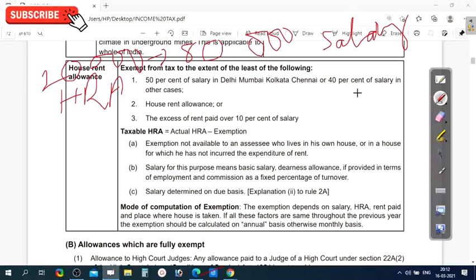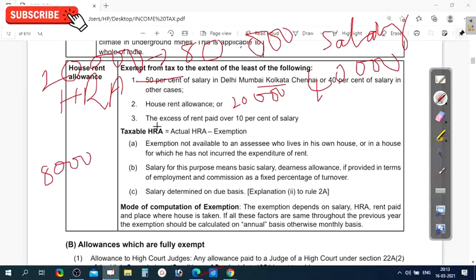See, he is living in Kolkata, so 50% of the salary, from 80,000, 50% is 40,000. And the actual house rent allowance received is 20,000, that is HRA. And the excess of rent paid over 10% of salary. So now you have to calculate 10% of salary. 10% out of 80,000 is 8,000.